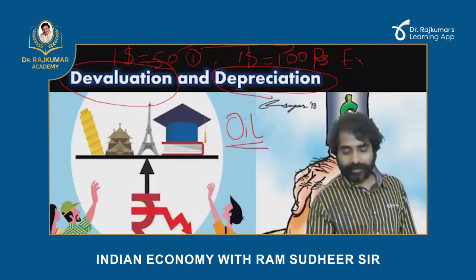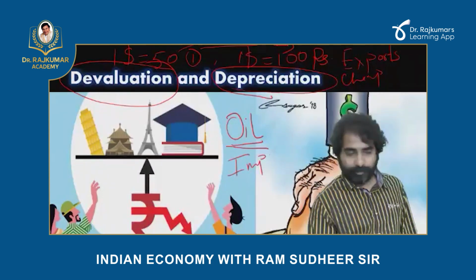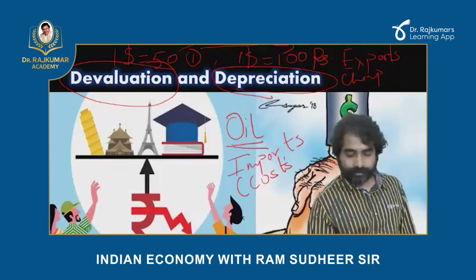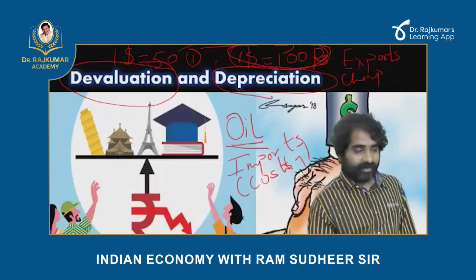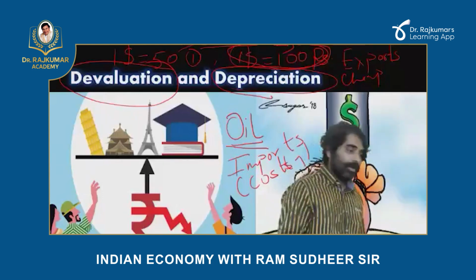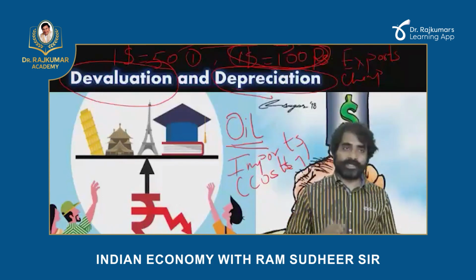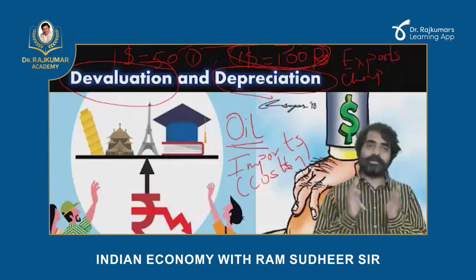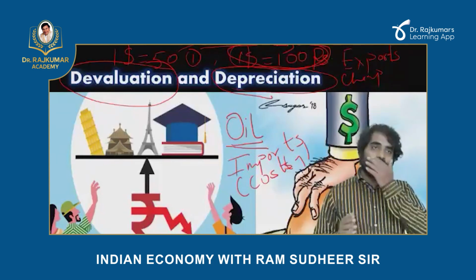But at the same time, what will happen to imports? Imports are going to become costly. So when $1 is 100, when I'm buying oil, I have to convert 100 rupees into dollars and make payments. And therefore, rupee depreciation makes imports costly. So our raw material cost is going to increase, and oil, petrol and diesel is going to become costly.